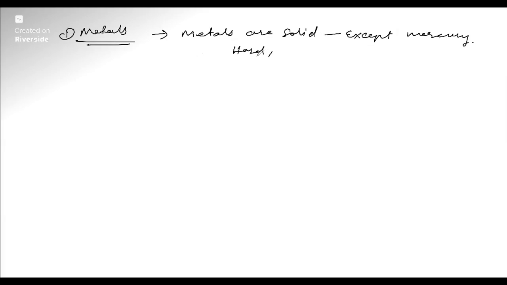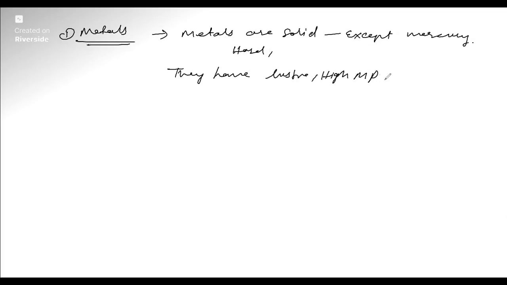Metals. What are metals? Metals are solid, except for one metal that is liquid at room temperature. Mercury. Yes, mercury is liquid at room temperature. So you can write down: metals are solid except mercury, which is liquid at room temperature. Metals are generally hard, and they have luster, that means shining.